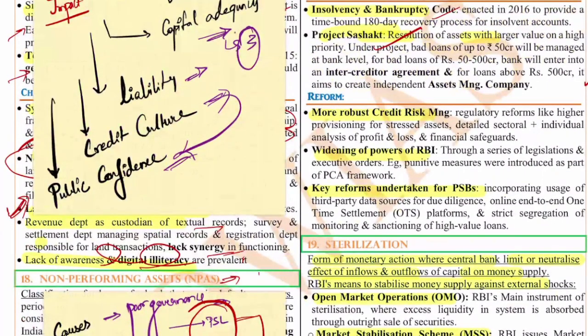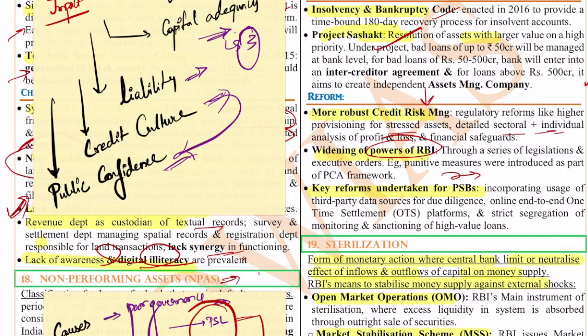What are the steps that are required? More robust credit risk management, like regulatory reforms, higher provisioning of the stressed assets, and detailed sectoral plus individual analysis of the profit and loss, financial safeguards, etc. Widening the powers of RBI through a series of legislations and executive orders. For example, punitive measures were introduced as part of the prompt corrective action framework. The SARFAESI Act and the bad bank establishment, those we can also include.